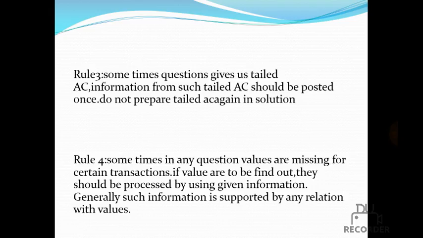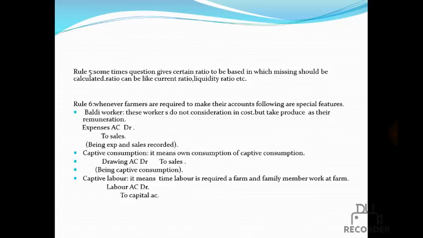Rule 3. Sometimes the question gives a total account. Information such as a total account should be posted once. Do not prepare the total account in the solution. Rule 4. Sometimes in a question, values are missing for certain transactions. If values are to be found out, they should be worked out using the given information. Generally, such information is supported by some relation with values.